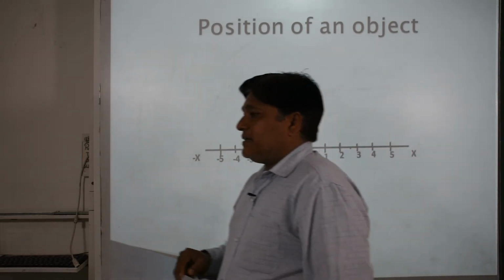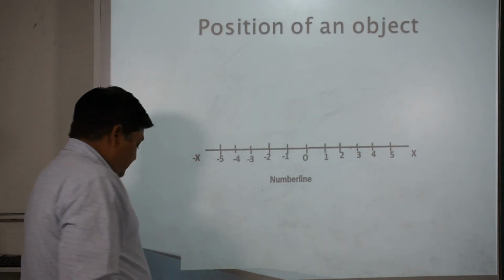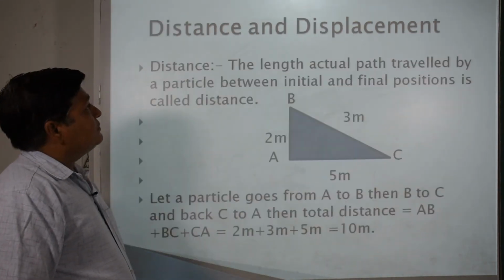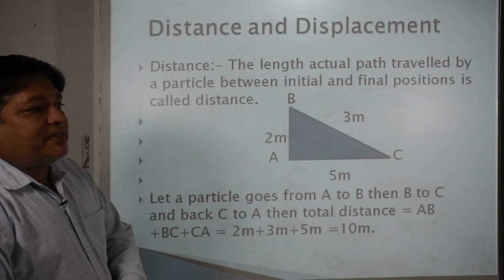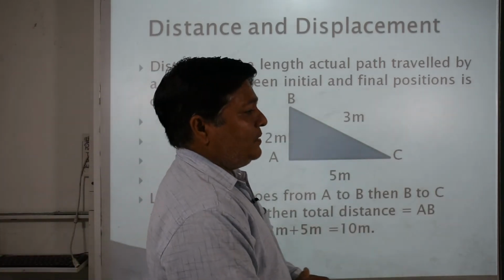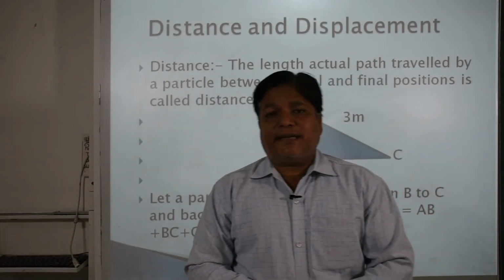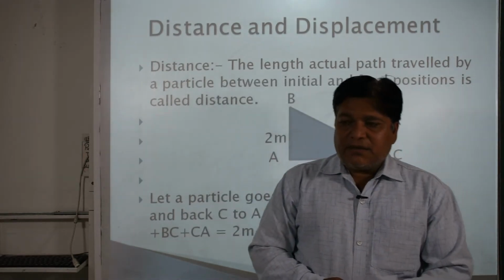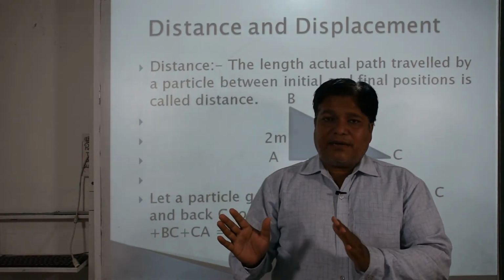Let us see the next topic now: distance and displacement. First, in order to understand distance, we try to understand the initial point and the final point.